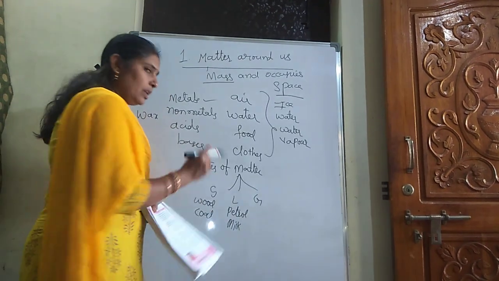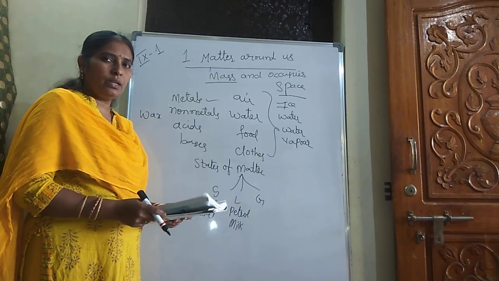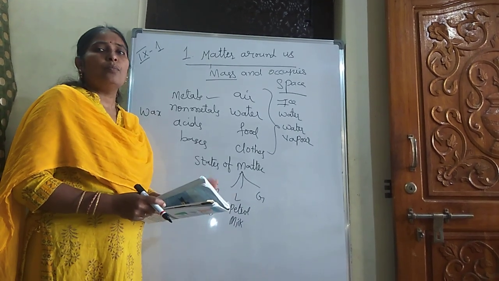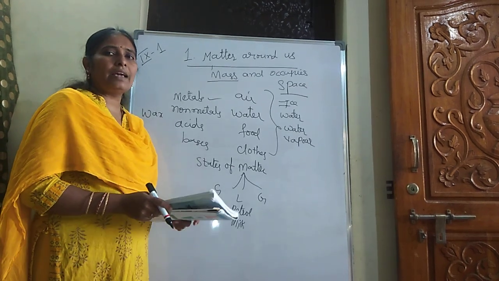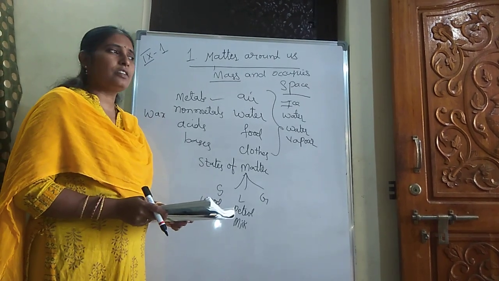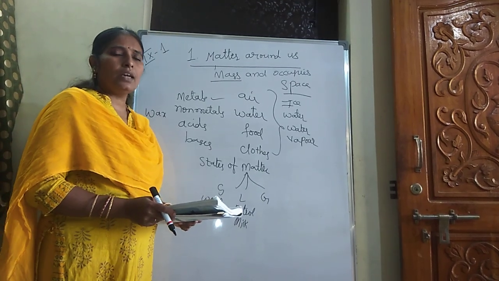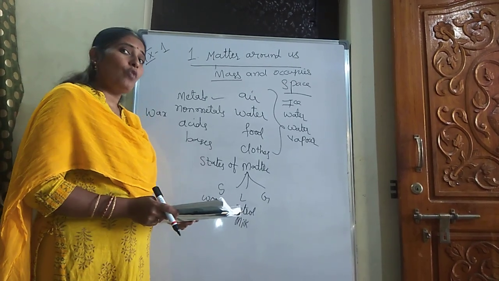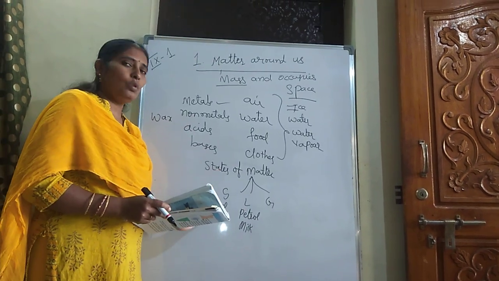Is there any similarity between coal and wood? Is there any similarity between petrol and milk? The purpose is different and the properties are different. Wood is brown in color, coal is black in color, and the shape, structure, uses and properties are different. But on what basis are you saying that wood is a solid and coal is a solid?